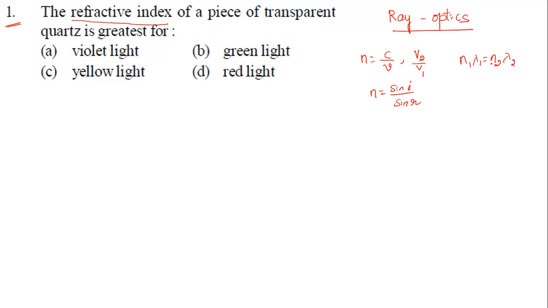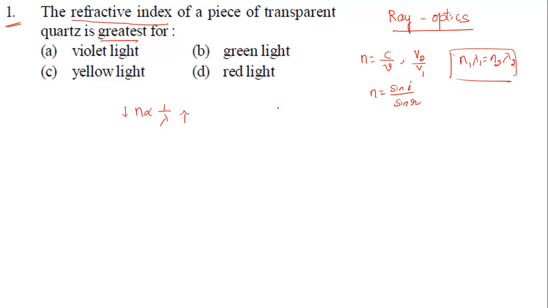There is one more way to look at refractive index. It gives us an idea of how much the light ray is going to bend. Since they are asking which is the greatest, and the options are given as different colors, I'll go with the wavelength of the color. From this formula, can I write N is proportional to 1 by lambda? That means the refractive index of a given material is inversely proportional to the wavelength of the given light. So if there is more wavelength, there will be less refractive index.